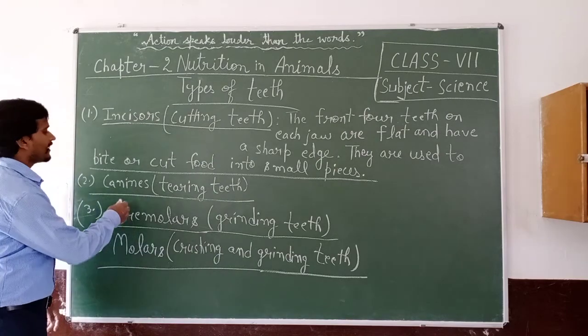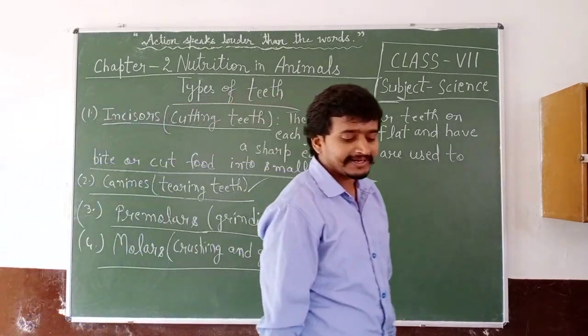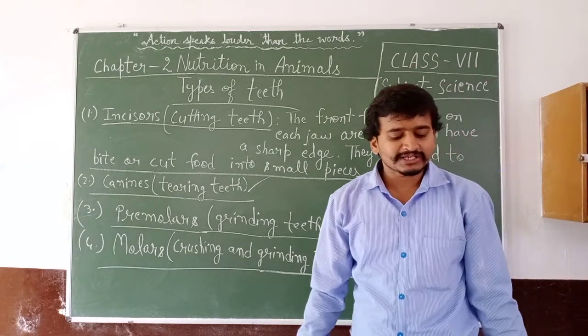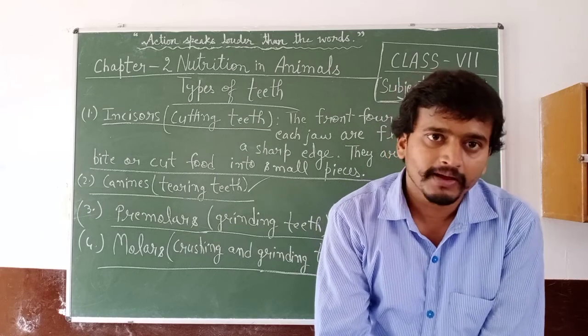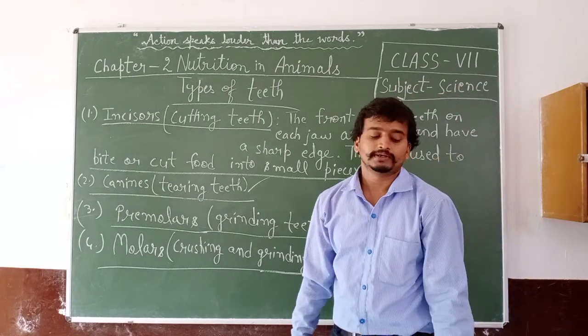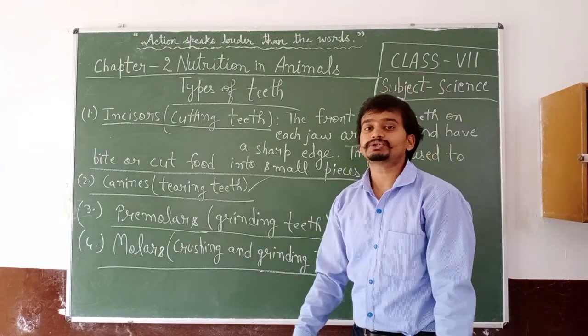Next one is canines, which are tearing teeth. On both sides of the incisors on each jaw is a sharp pointed tooth called the canine. Canines are used to tear food.